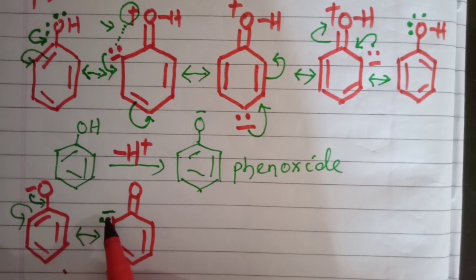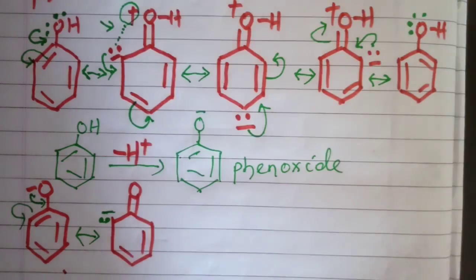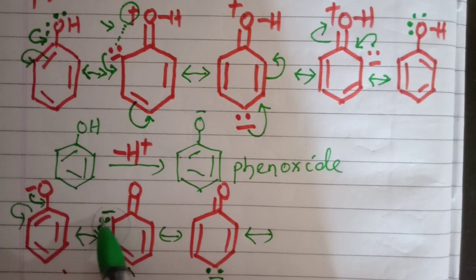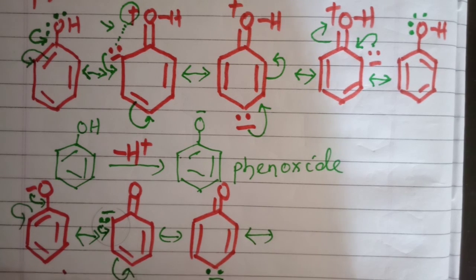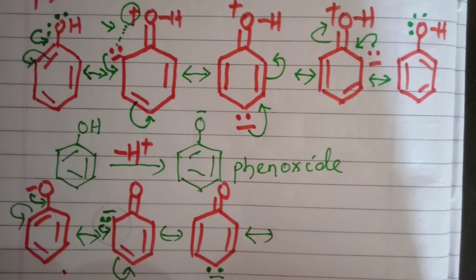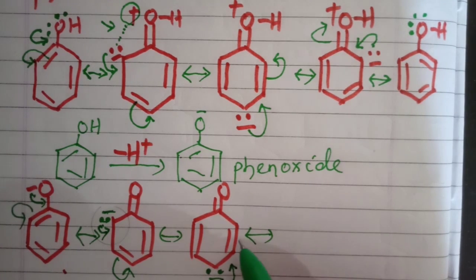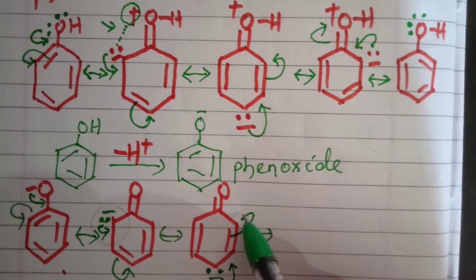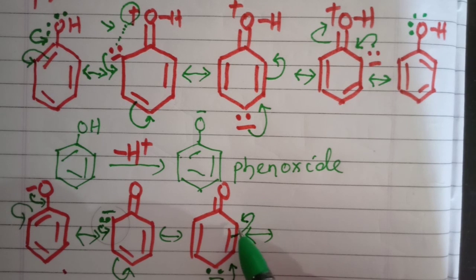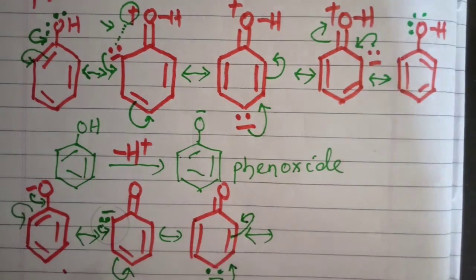and this negative charge will form a double bond, and the existing pi bond from the double bond is shifted. You see this negative charge forms a bond and this pi bond is shifted, a negative charge is created and a double bond is formed. We will draw the next resonating structure. Here the negative charge will form a double bond and the pi bond from this double bond is shifted, and this carbon 1, 2, 3, 4, 5, 6, sixth carbon will gain a negative charge.